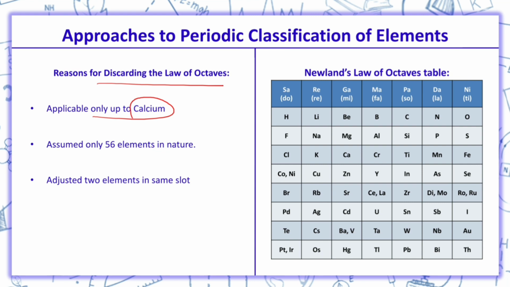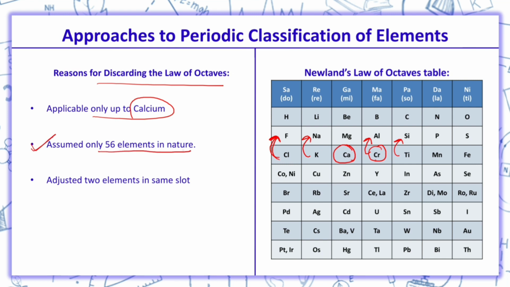The reasons for discarding the law of octaves were, first, that this law is applicable only up to calcium. We can see that till calcium the law is followed, that the property of the eighth element is similar to the first element, but after calcium we can see the properties of chromium are not similar to aluminium.